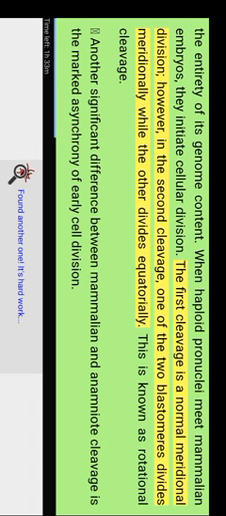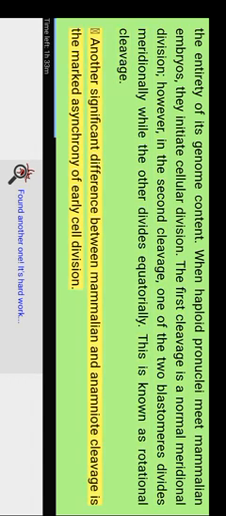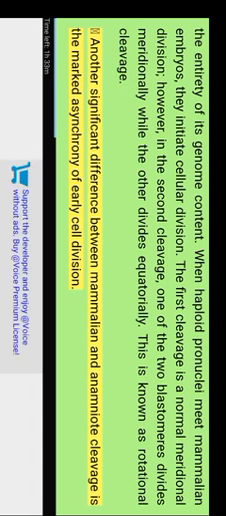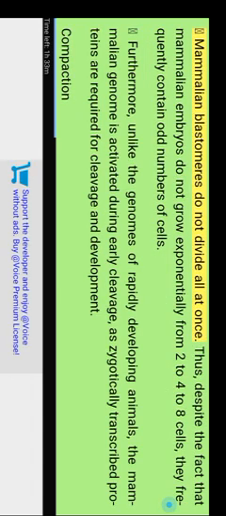The first cleavage is a normal meridional division. However, in the second cleavage, one of the two blastomeres divides meridionally while the other divides equatorially. This is known as rotational cleavage. Another significant difference between mammalian and other animals' cleavage is the marked asynchrony of early cell division. Mammalian blastomeres do not divide all at once. Thus, because mammalian embryos do not grow exponentially from 2 to 4 to 8 cells, they frequently contain odd numbers of cells.